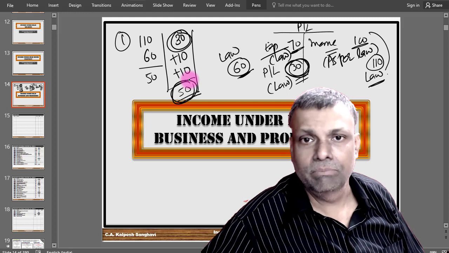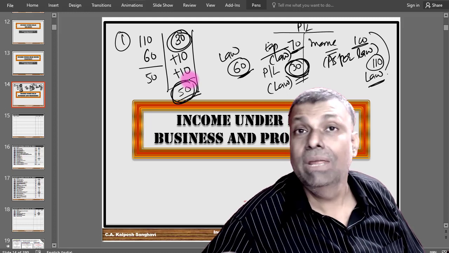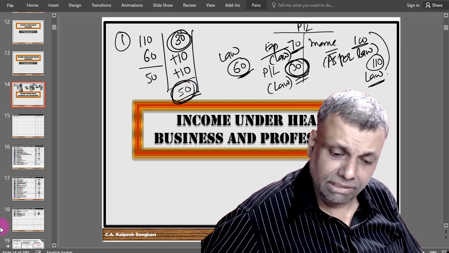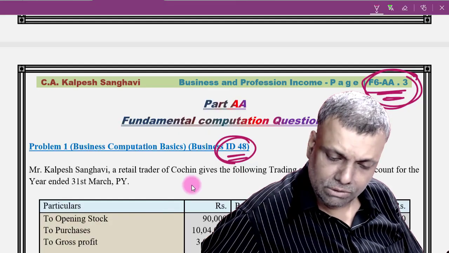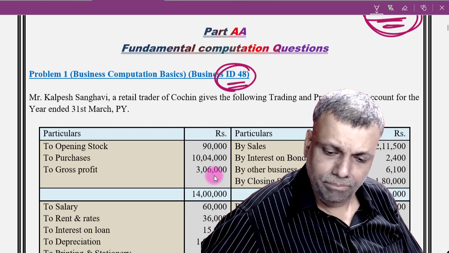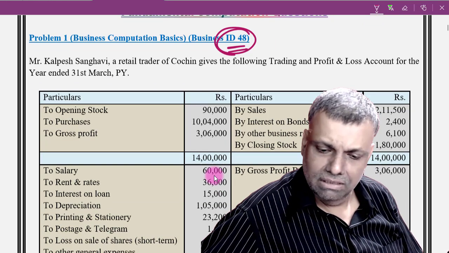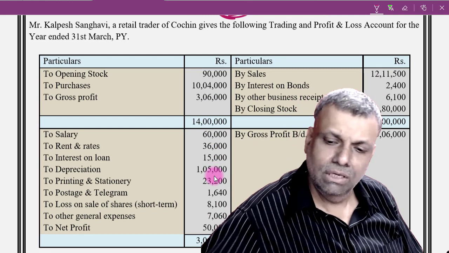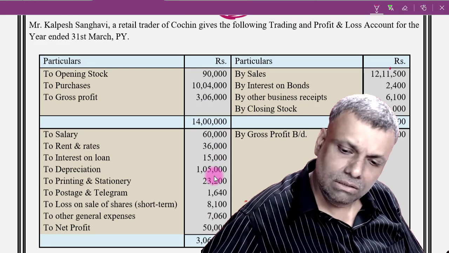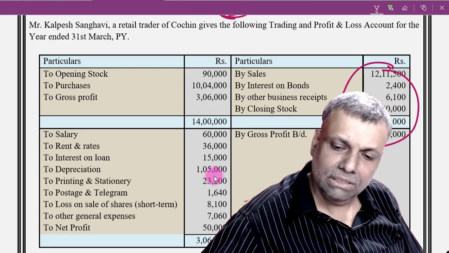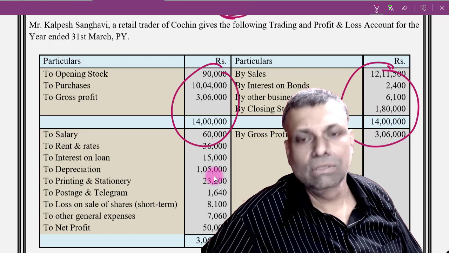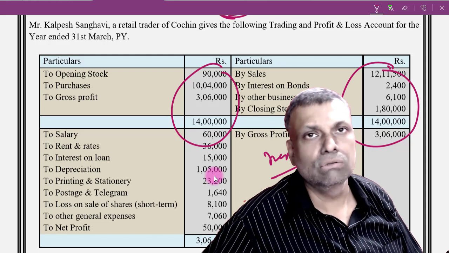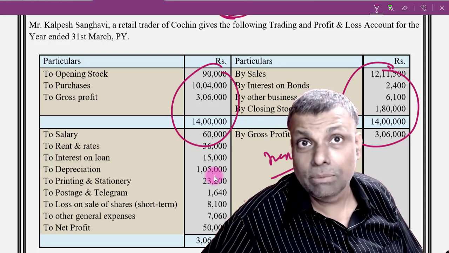Okay, so these are the two best suited ways of presenting the answer when it comes to business income. Now, some of the questions may give you full data. For example, they may give you a full profit and loss. See, for example, this is our initial question in business income. Here you know all the income because a separate profit and loss has been given, and you know all the expenses. So here you can follow the very simple income minus expenses. This is how you can also do the answer presentation.